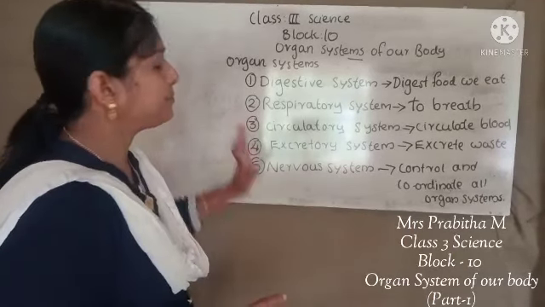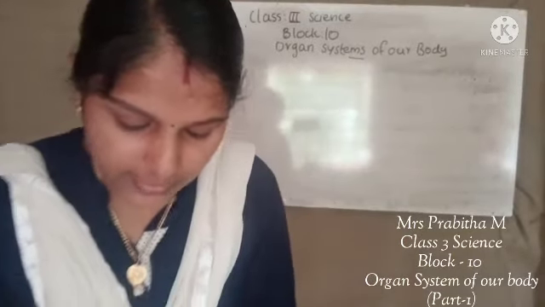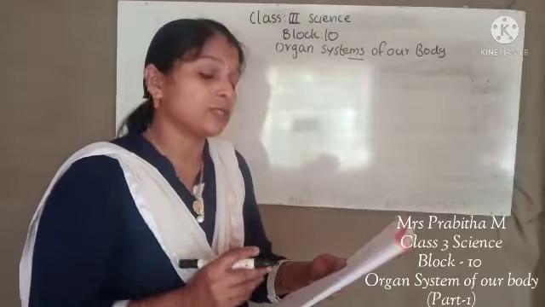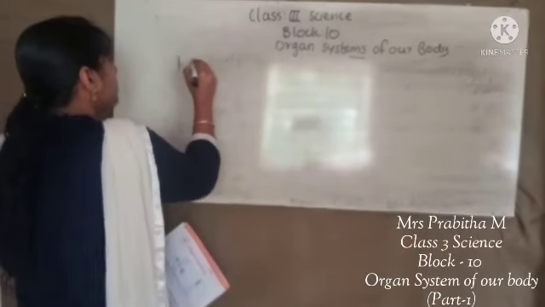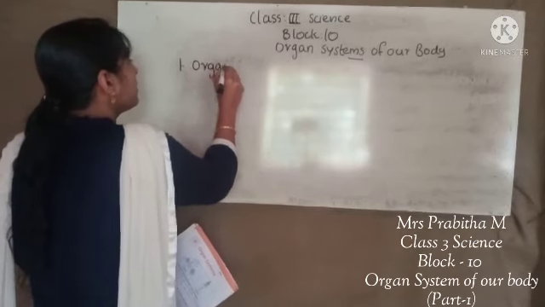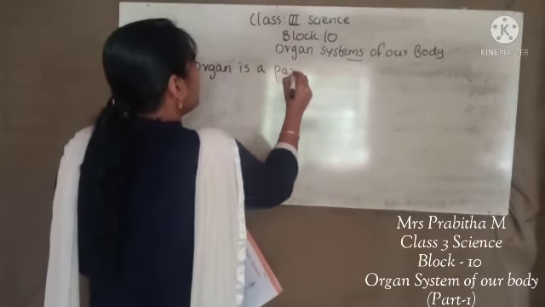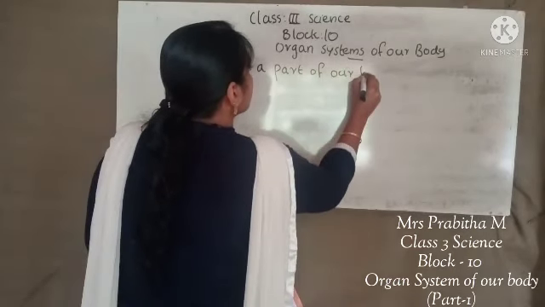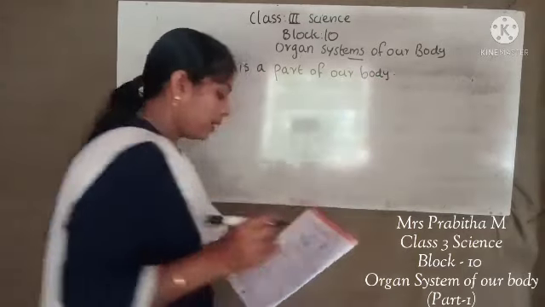Now we have to do the workbook. What is an organ? Where can we find internal organs? Give some examples. What is an organ? Yes, an organ is a part of our body.